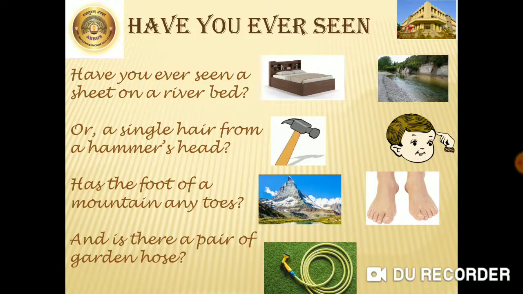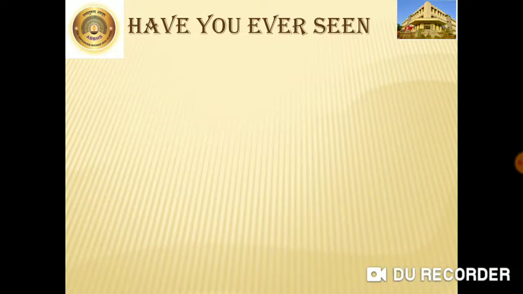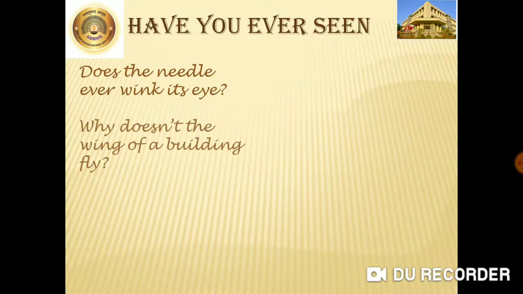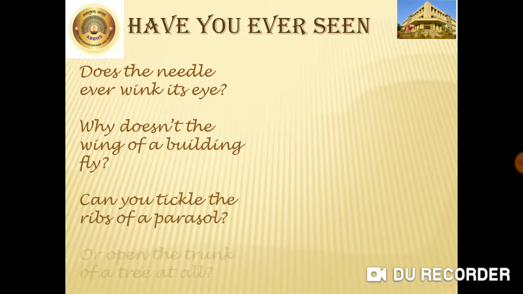The next example here he has given is the garden hose. Hose means the pipe, a flexible pipe, a tube which we use to water the garden. And another meaning of hose here is a long stocking, socks. Then we have the next stanza. Does the needle ever wink its eye? Why doesn't the wing of a building fly? Can you tickle the ribs of a parasol or open the trunk of a tree at all?